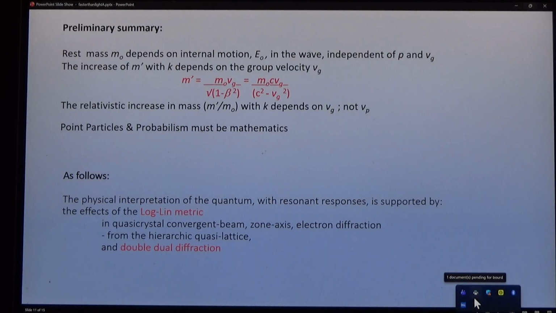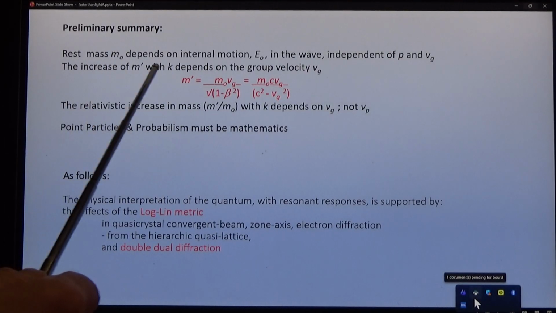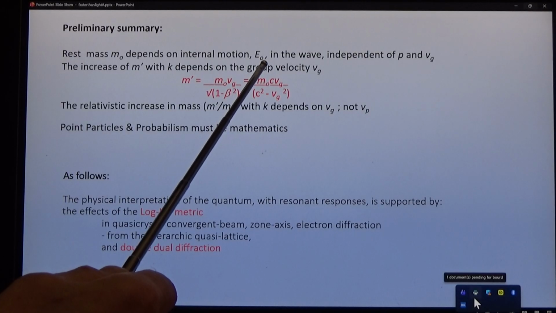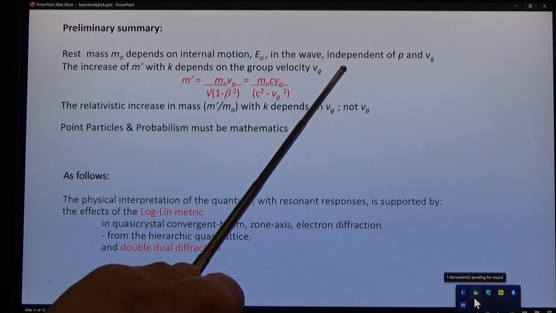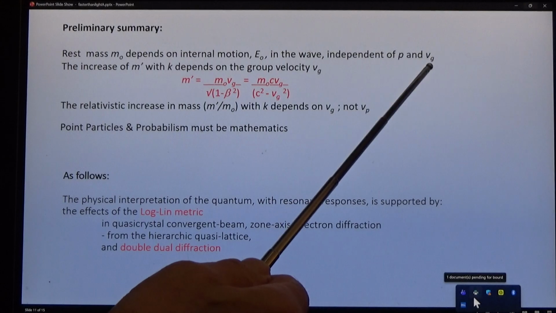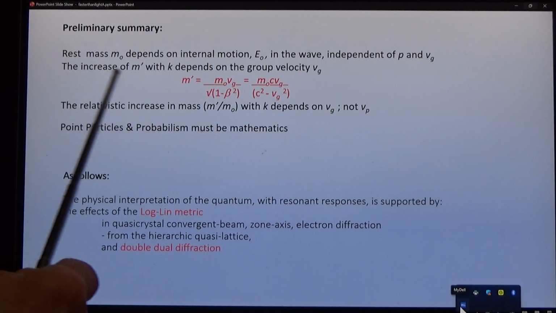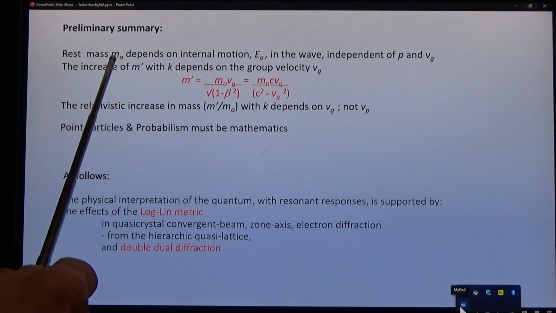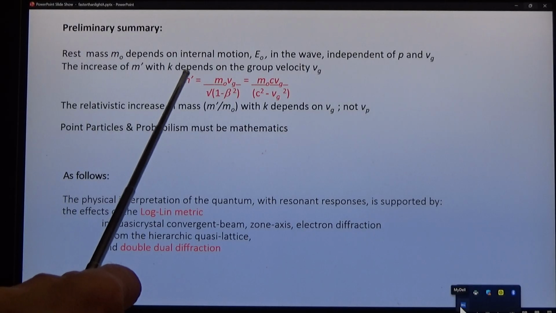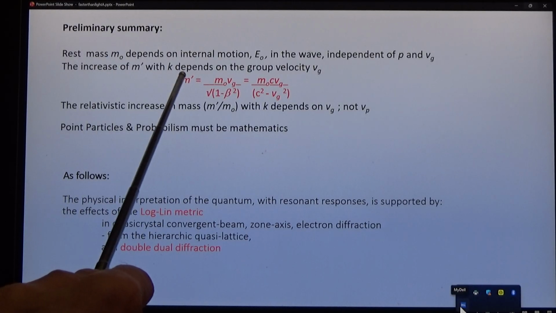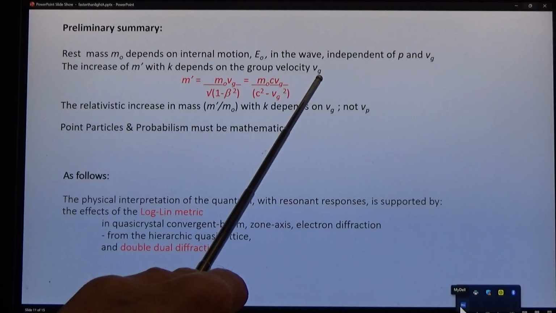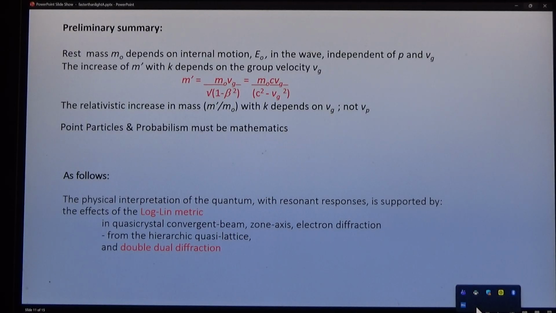And what we find is that rest mass depends on internal motion E0 in the wave, independent of both P and Vg. The increase of M with respect to M0, M divided by M0, depends on the group velocity Vg and not on the phase velocity Vp. So the relativistic increase in mass with k depends on Vg, not Vp.